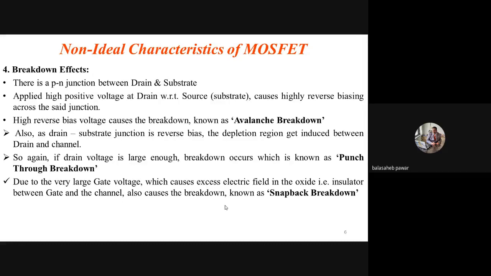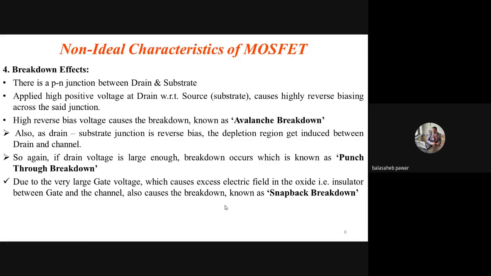Between drain and source regions. Okay, so due to that excessive electric field at the gate, there may be a chance of breakdown between gate and the channel. Okay, if that breakdown occurs between the gate material or gate terminal and the induced channel, then that type of breakdown is known as snapback breakdown. So there are three types of breakdowns, chances of three types of breakdowns in case of MOSFET, and they are avalanche breakdown, punch through breakdown, and third one is snapback breakdown.